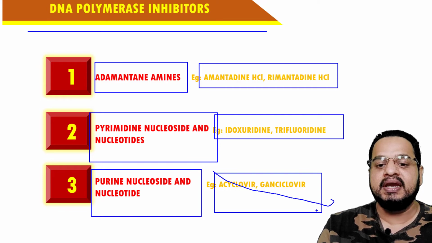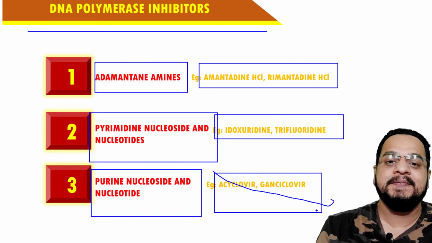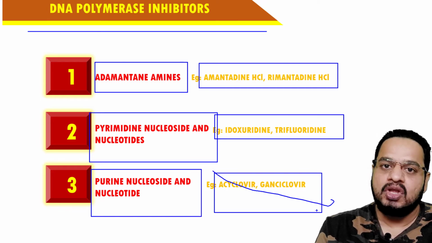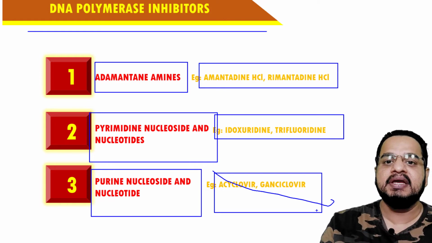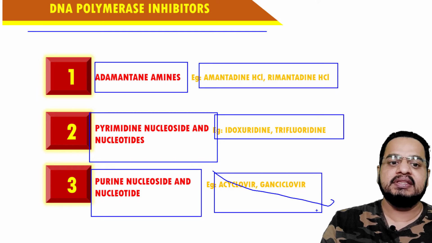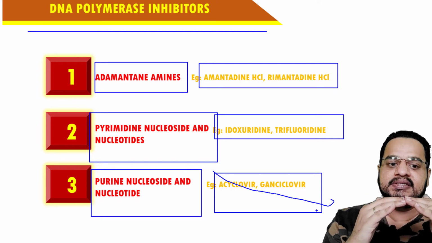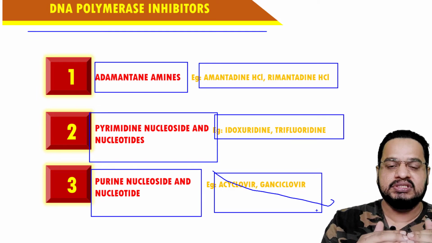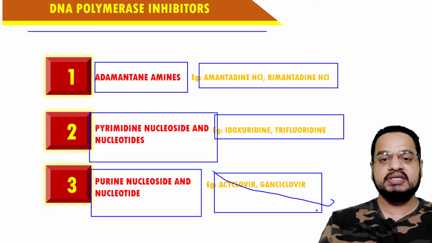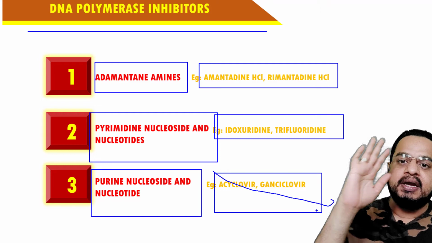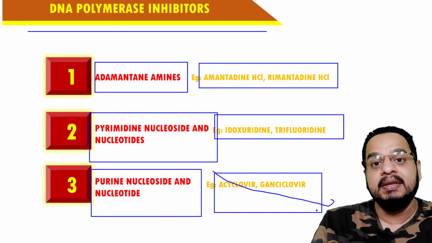So ultimately these are the three major classes, wherein the first is adamantane amine, second is the pyrimidine nucleoside analogs, and the third one is the purine nucleoside analog. So these three classes are under the DNA polymerase enzyme inhibitors.